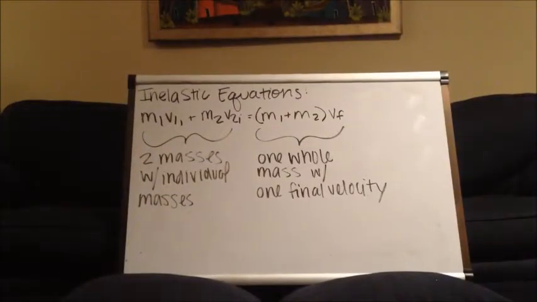Inelastic collisions occur when two objects collide and stick together, forming one mass with one final velocity. Because of conservation of momentum, the momentum before and after the collision are equal.